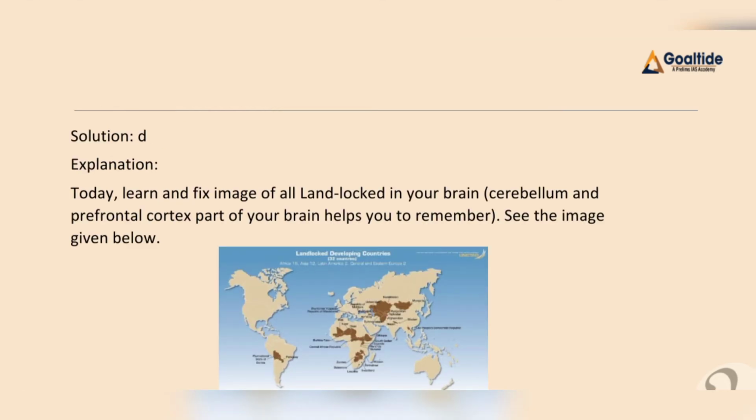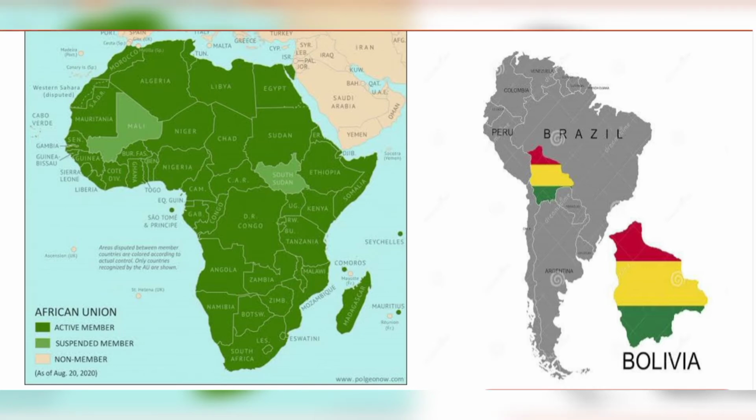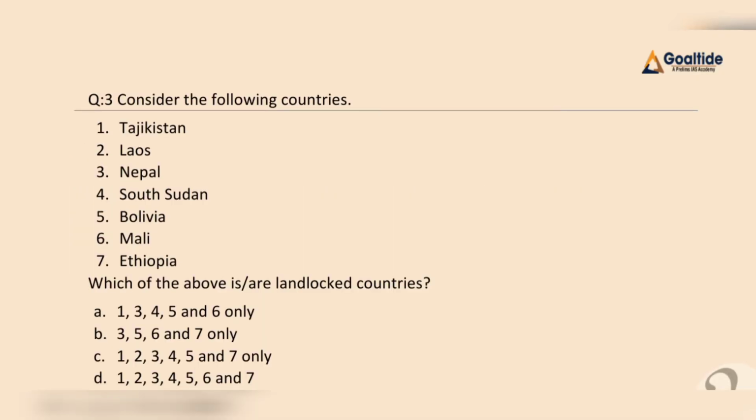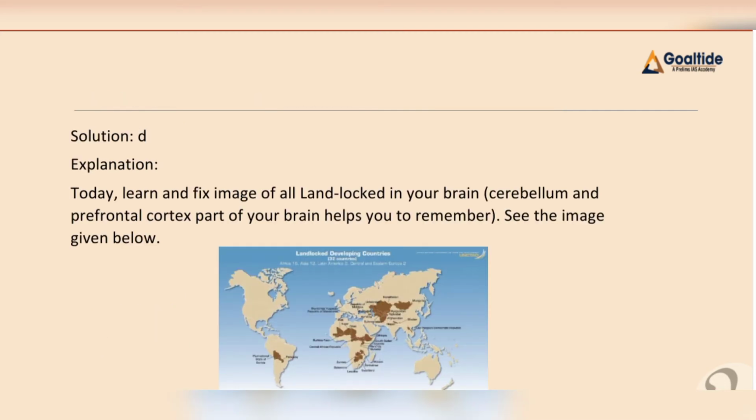So here we can say option D is the correct one, because all of the above given countries are landlocked countries. Now let me have a look at our map. Here we can see Mali, which is a landlocked country. South Sudan is a landlocked country. Ethiopia is a landlocked country. Bolivia is a landlocked country. In addition to that, Tajikistan is a landlocked country, Laos is a landlocked country, and Nepal, we already know, is a landlocked country. Hence our final option for this question is D, that is 1, 2, 3, 4, 5, 6, 7. All of the above countries are landlocked countries, right?